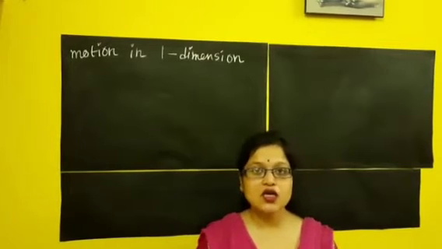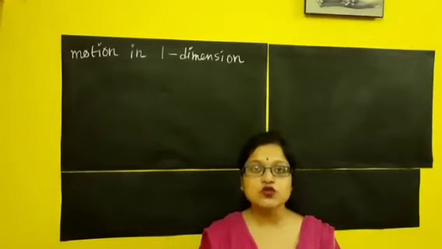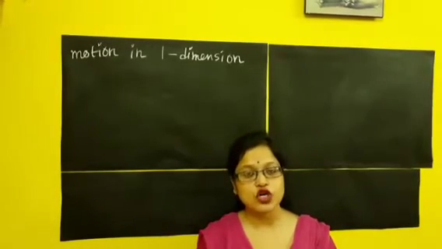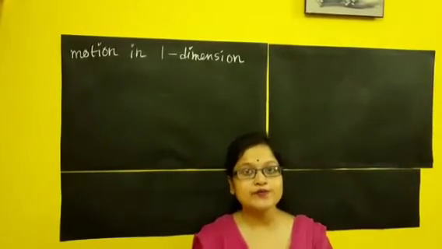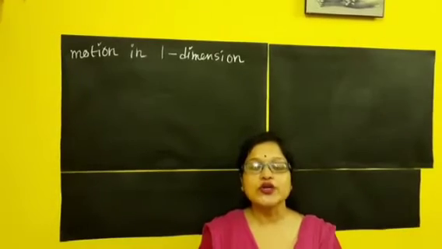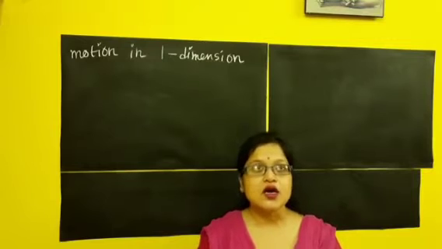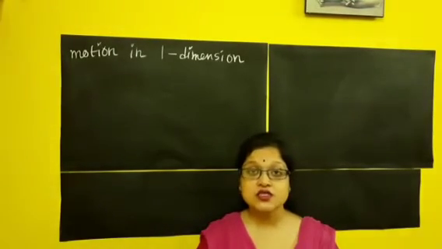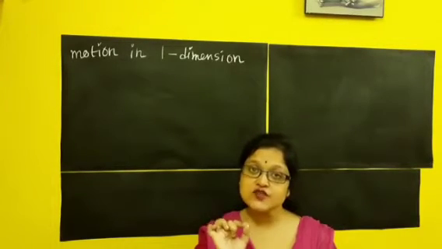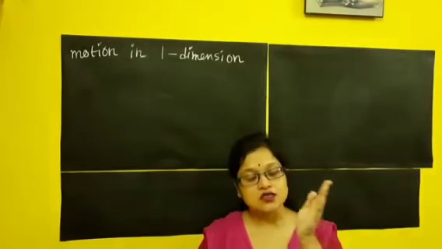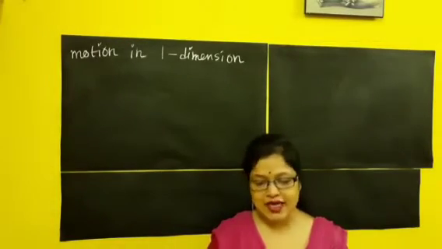One is scalar quantity, another is vector quantity. What is scalar quantity? The quantity which has only magnitude, but there is no need to specify the direction of the quantity. That is called scalar quantity. And what is vector quantity? The physical quantity which needs both direction and magnitude is called vector quantity. Vector quantity examples are velocity and acceleration, where direction specification is very much needed, and scalar quantities are speed and time.